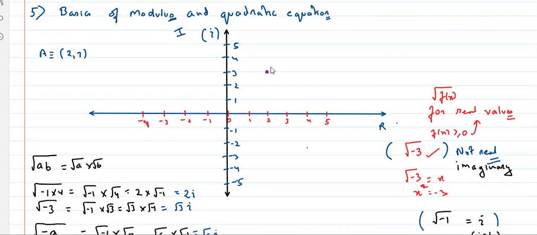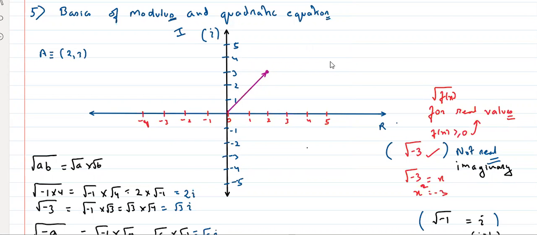Now imagine this as a vector. If I'm saying this is a vector, what is the position vector of this? Tell me, what will be the position vector for this? Sir, this will be the position vector, yes or no?